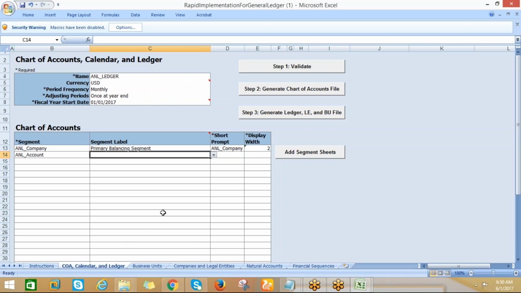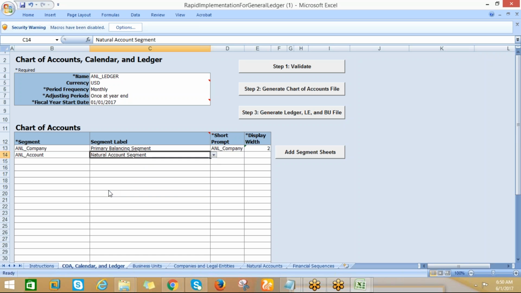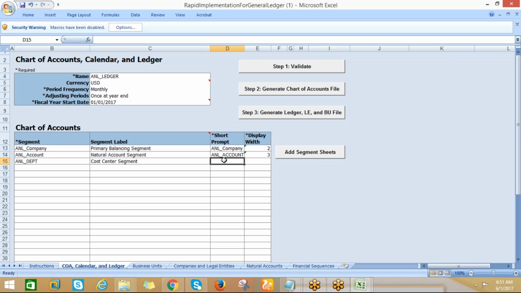And ANL account, okay, natural account. I can take ANL account and take this 3, and ANL department. Department, this is just for testing purposes, it's fine. I can take 3 segments, 4.